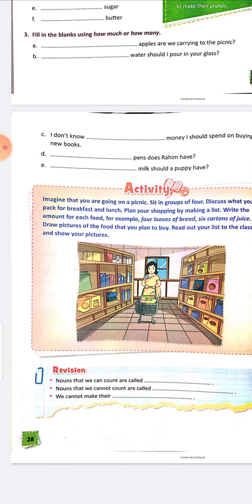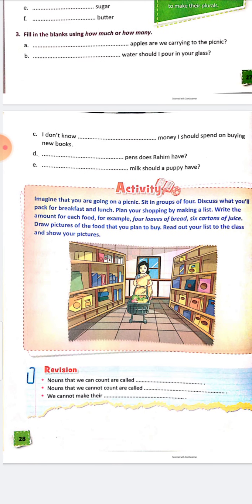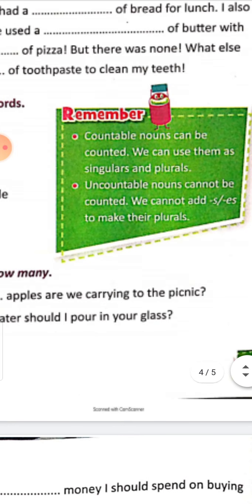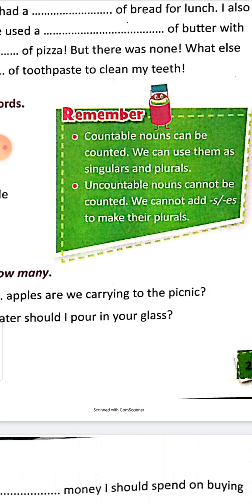Here, revision. Go to the revision. Nouns that we can count are called countable nouns. Nouns that we cannot count are called uncountable nouns. We cannot make their plurals. Next, come to the green box. We have not read this part. Countable nouns can be counted. We can use them as singular and plurals. And uncountable nouns cannot be counted. We cannot add s or es to make their plurals.